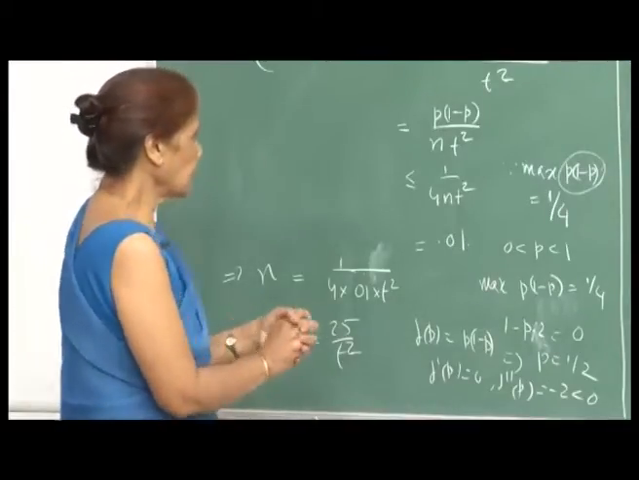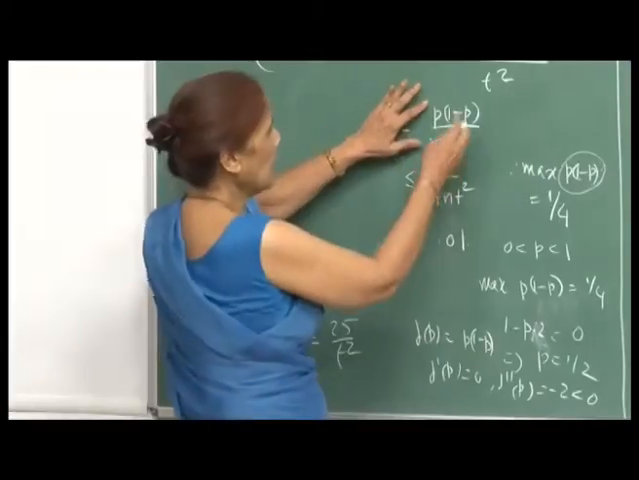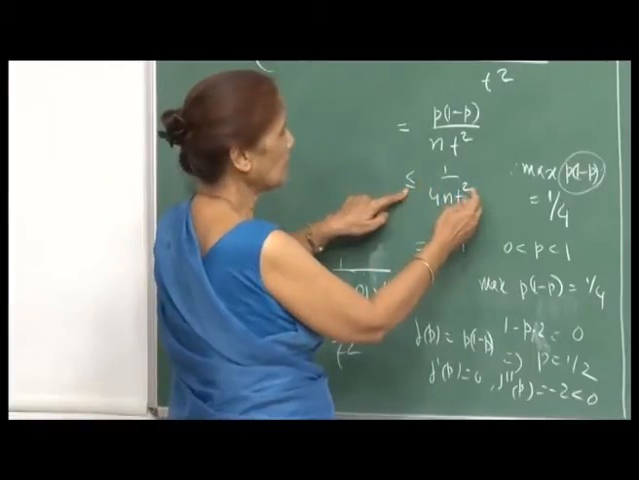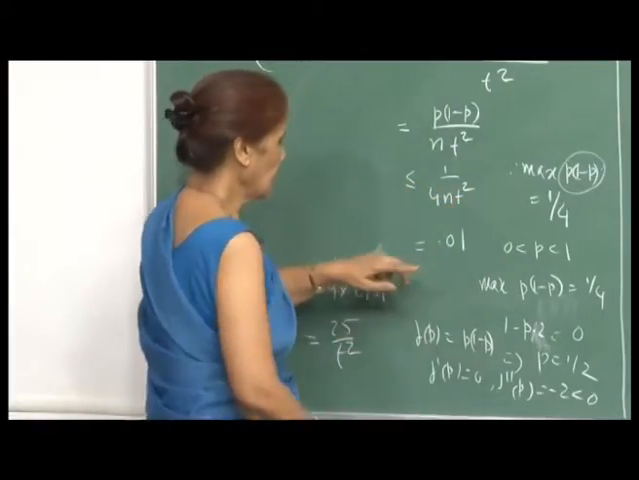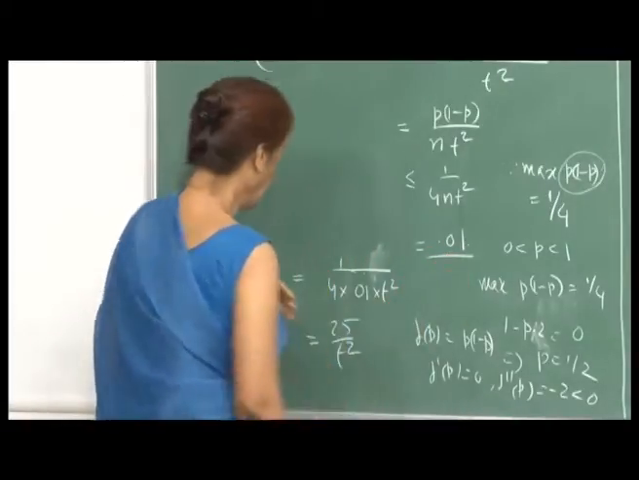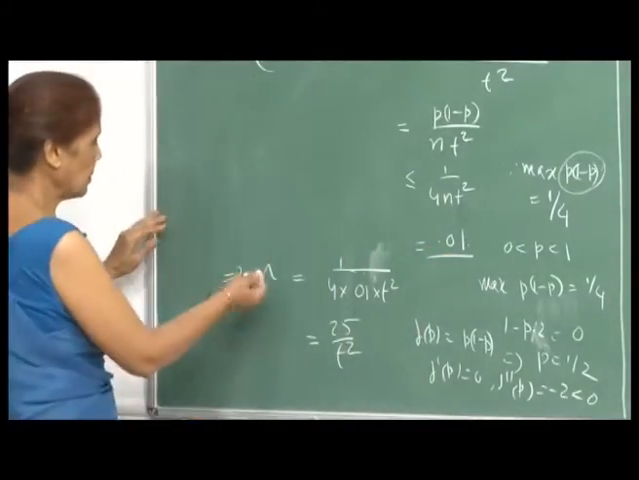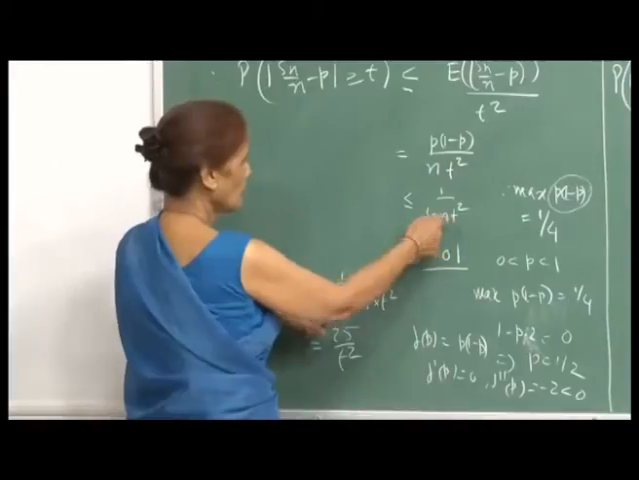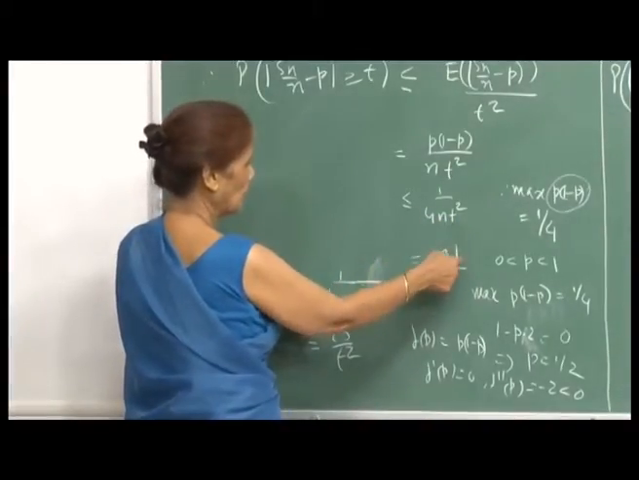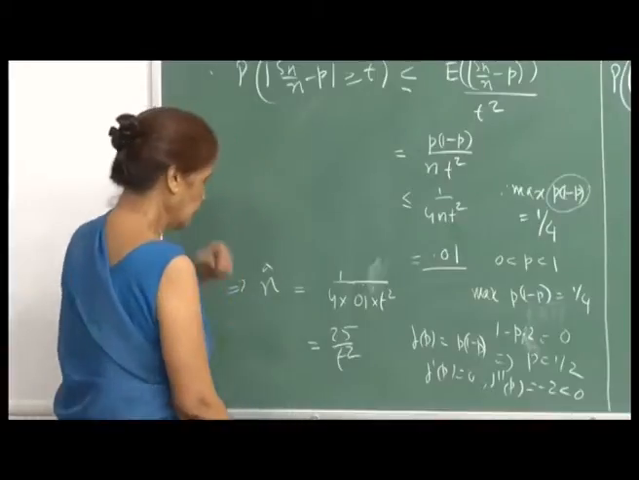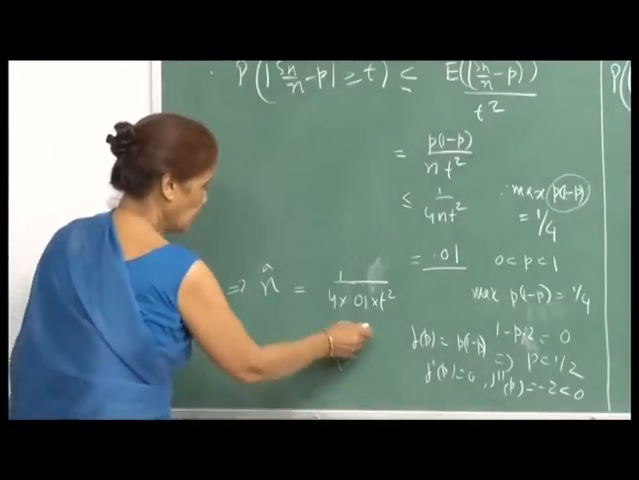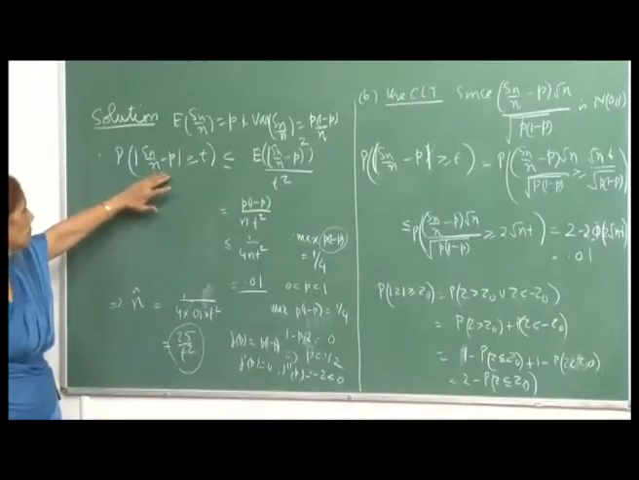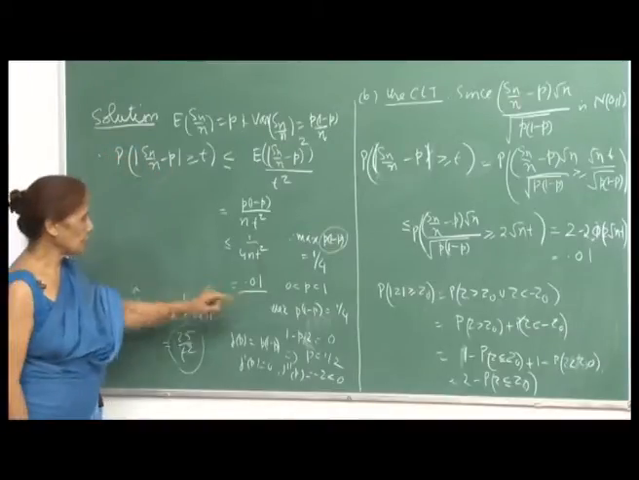Anyway, if I put in the maximum value, the equality converts to an inequality. This is less than or equal to 1 by 4 n t square, and this should be equal to 0.01. So we get the estimate for n: n will be equal to 1 upon 4 t square into 0.01, which is 25 by t square. This is your Chebyshev's estimate for the value of n for which this probability would be less than or equal to 0.01.